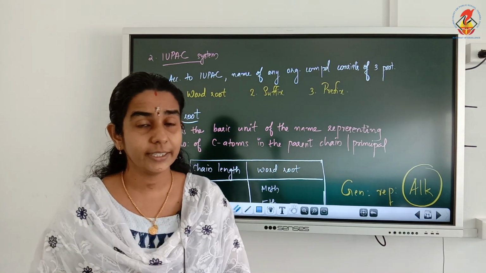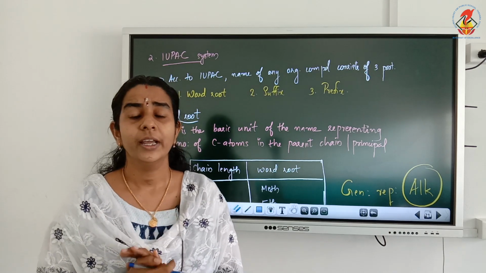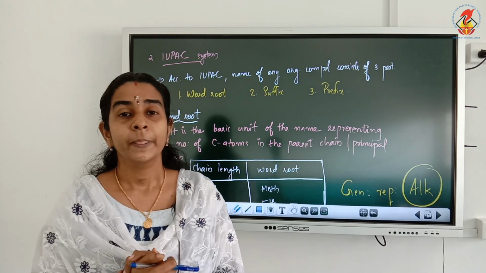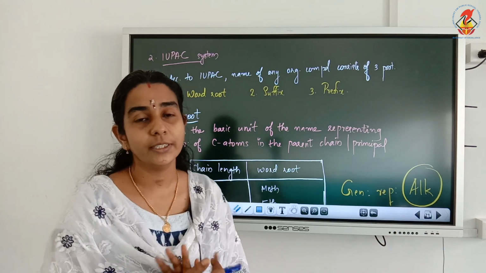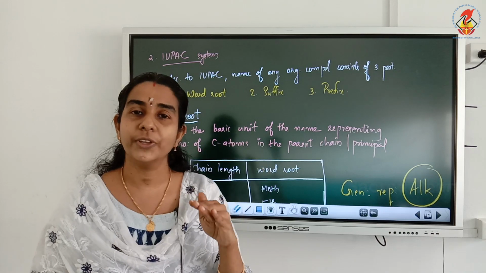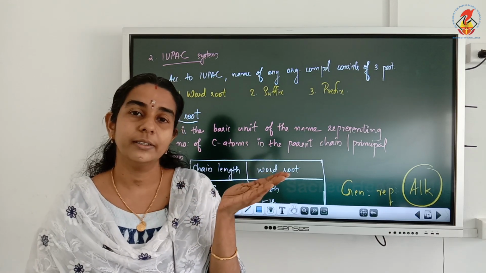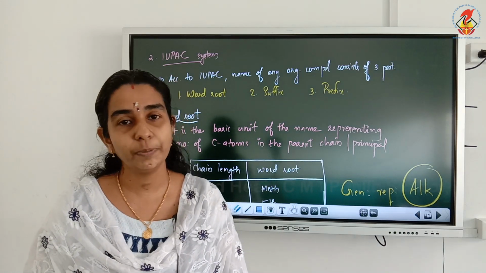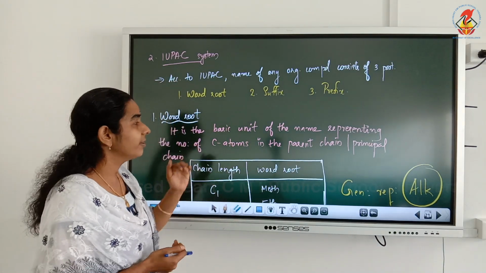After that the suffix comes; the suffix is what we write along with the word root, what comes after the word root. Prefix is the term that we write before the word root. We will see all those things later.